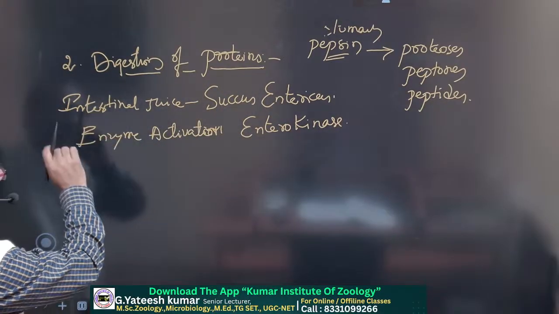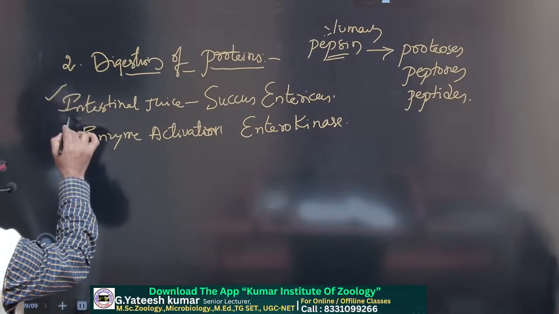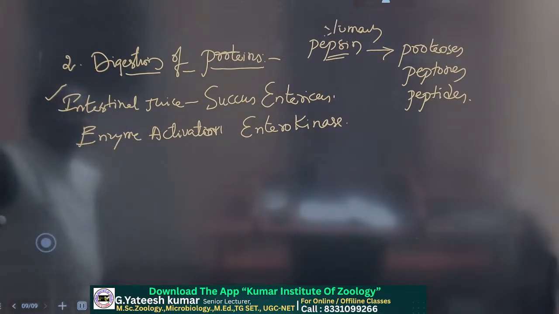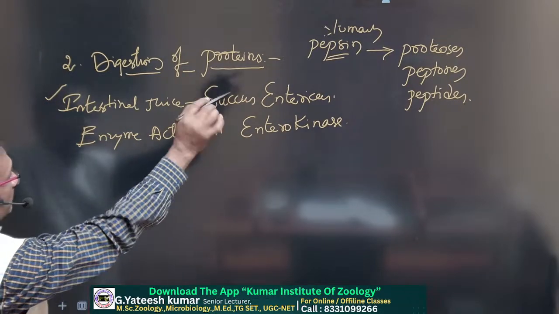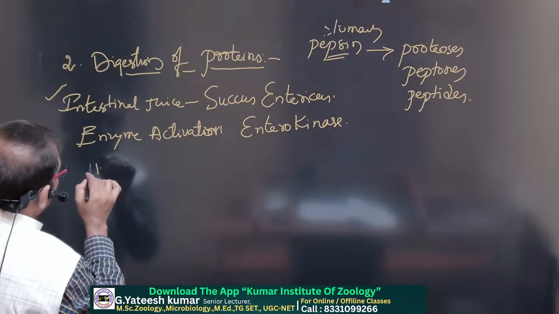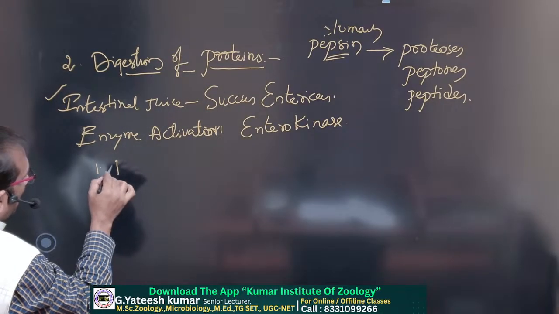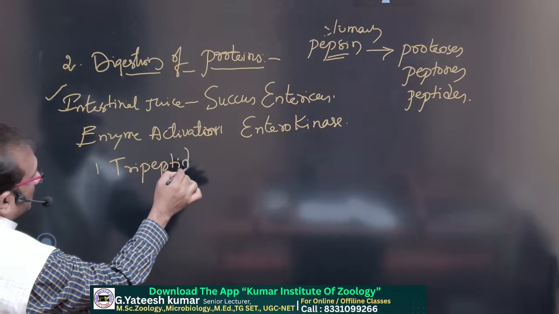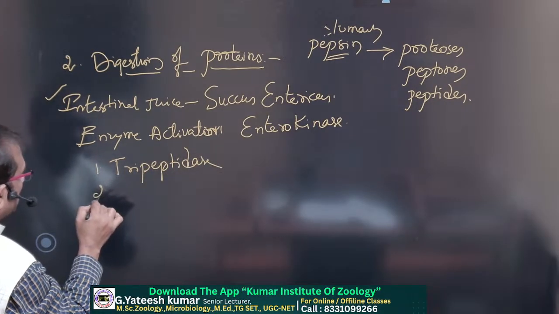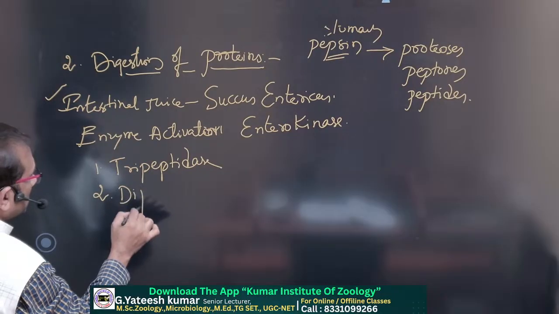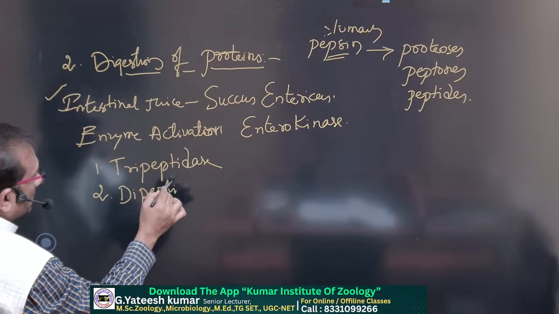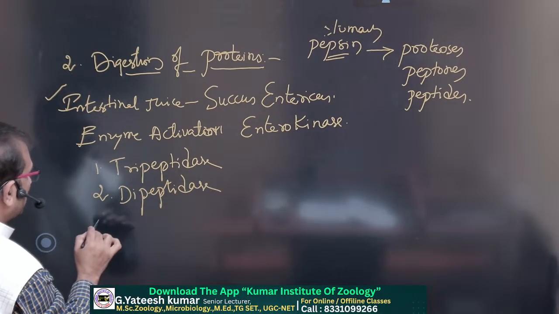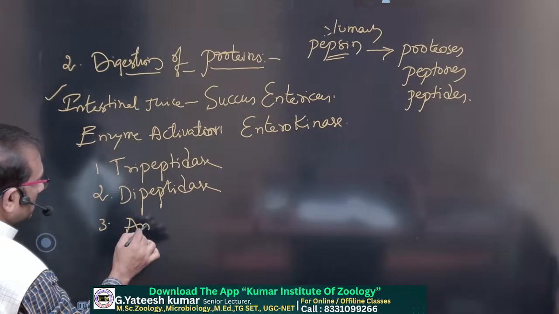And the other enzymes present in the intestinal juice are: first enzyme, tripeptidase. Second enzyme is dipeptidase. And third enzyme is aminopeptidase.